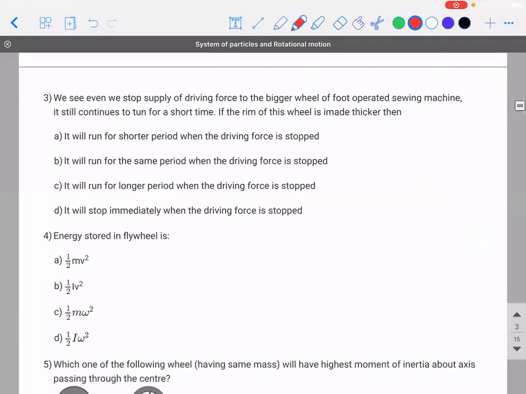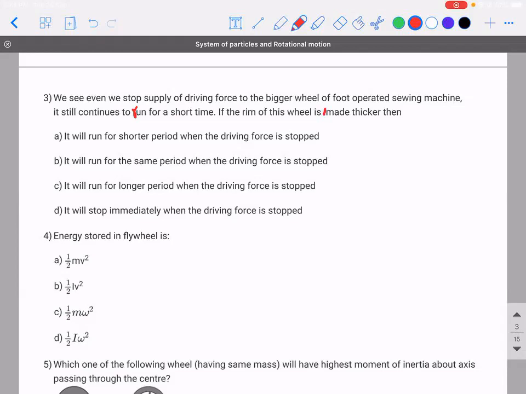Third, we see even if we stop supply of driving force to the bigger wheel of foot-operated swing machine, it still continues to run actually, okay? It continues to run for a short time. If the rim of this flywheel is made thicker, then what will happen? So why is it running for a longer time? Because moment of inertia is more. Okay.